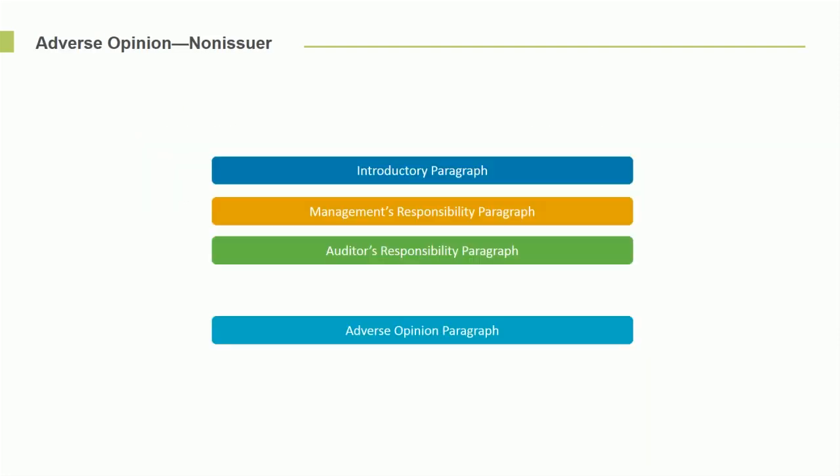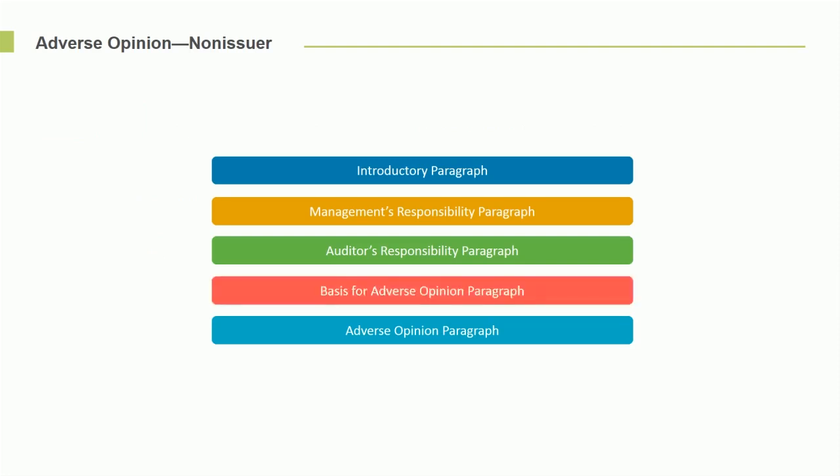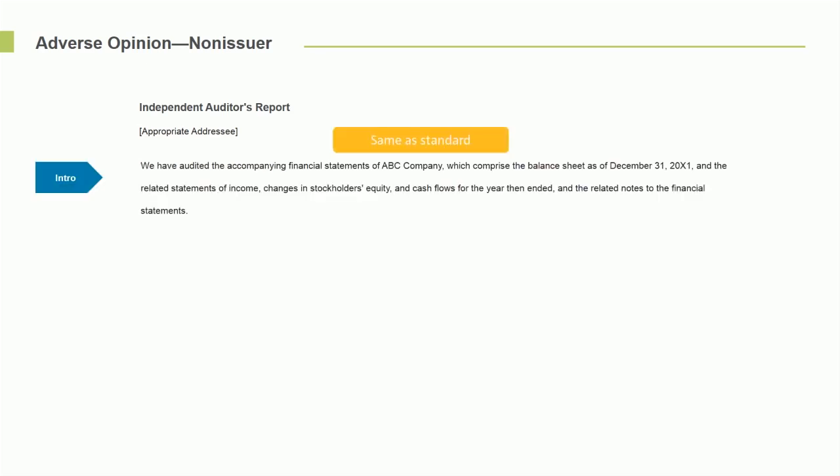We're now ready to turn your attention to the adverse opinion for a privately held non-issuer. So you'll note you have your intro, your management responsibility, your auditor responsibility. Then we have the basis for the adverse opinion. And then, of course, the adverse opinion. We're going to start out, it's still called the Independent Auditor's Report. We're going to have the intro, no changes.